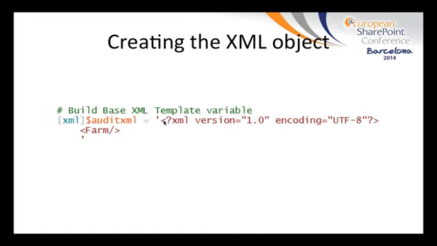This is accomplished by prefixing, in the brackets there, the XML that's in the light green or teal color. This is just a way of forcing PowerShell to treat data in a specific way. Otherwise, if we excluded the XML in brackets, everything on the right side of the equal sign would end up just going in as a text string into the audit XML variable, which is not what we want. We want it to actually be formatted properly.